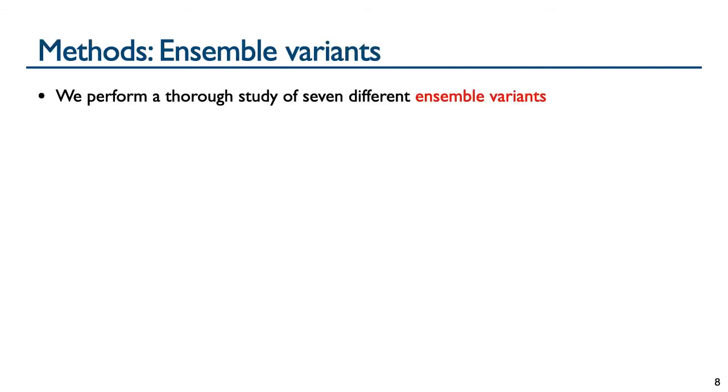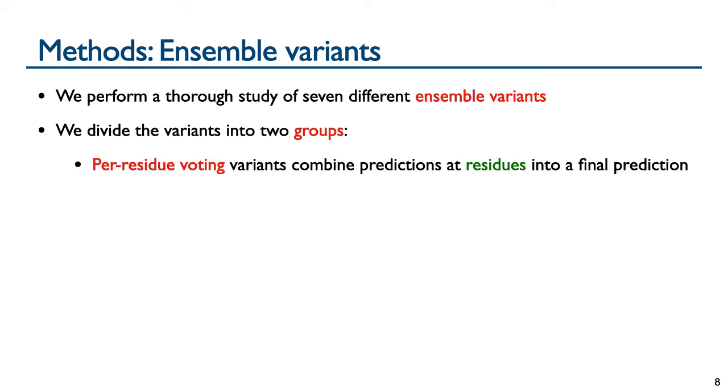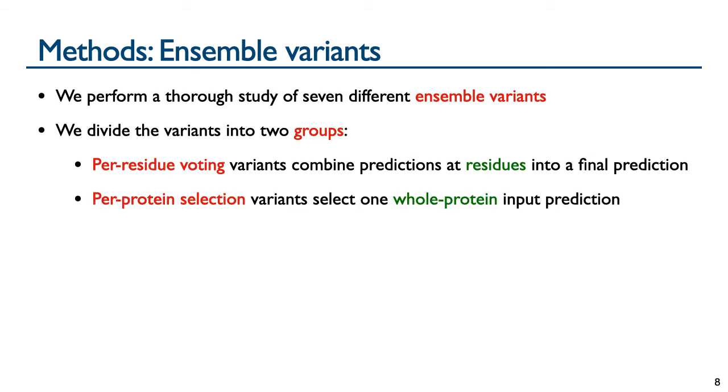We perform a thorough study of 7 ensemble variants, which differ in how their predictions are combined. These variants can be categorized into 2 groups: those that use per residue voting, which piece together different input predictions at each residue to form the final output prediction, and per protein selection variants, which select one input prediction over the entire protein as the final prediction output by the ensemble.